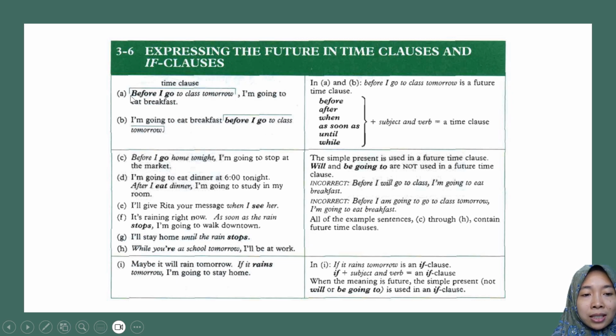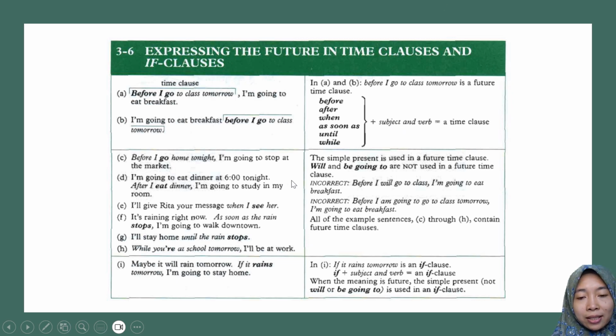Have a look at the sentences, the first and the second. Can you see the difference between the first and the second sentence? Hopefully you can. For the first one, the time clause is put in the beginning of a sentence. You need to put a comma here. If it is put after the main clause, you do not need any comma in between. And then before, after, when, as soon as, until, while, those are the subordinating conjunctions that are used in time clauses, plus subject and verb.